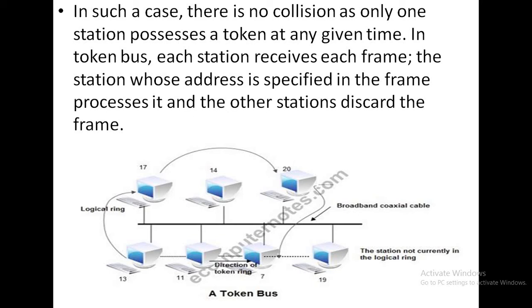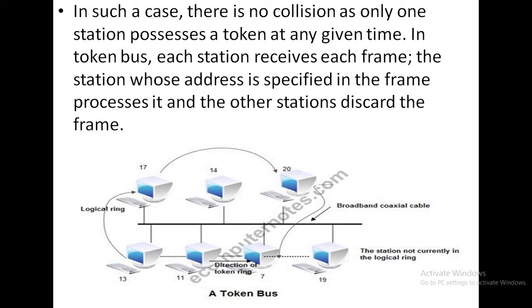And the token holds the frames which can be transmitted from one end to another end, since only one station can hold the token at a time.